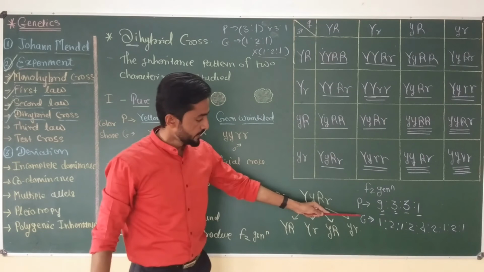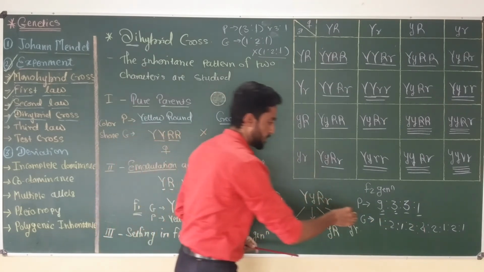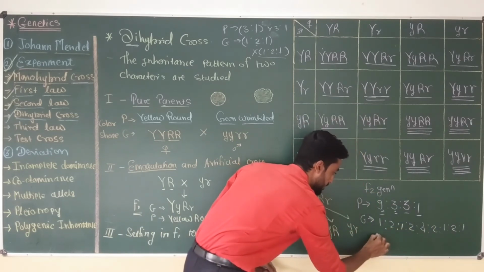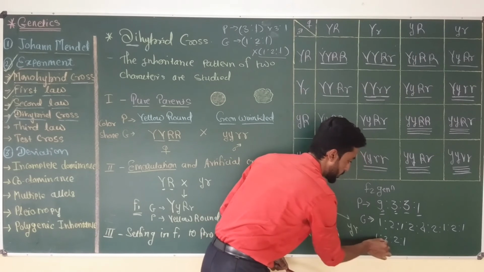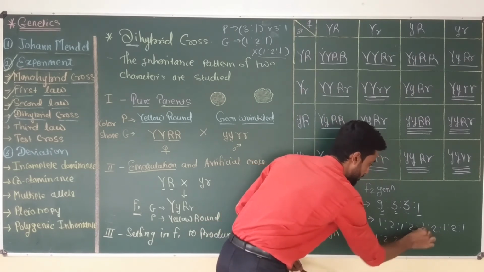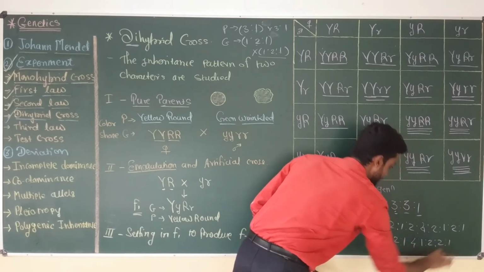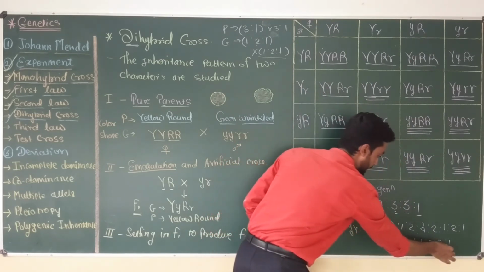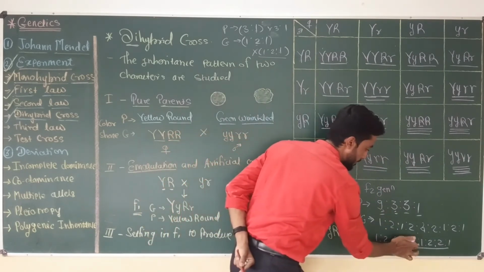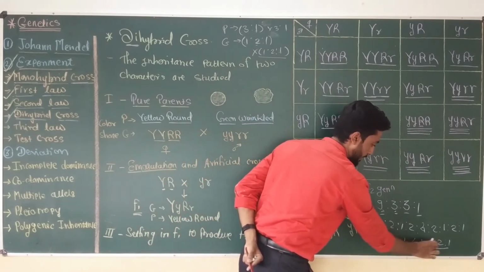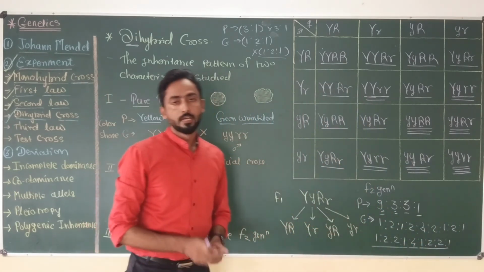So this is the genotypic ratio of the dihybrid cross of Mendel. We can simplify it as 1, 2, 1, 2, 4, 2, 1, 2, 1. We can write the genotypic ratio like this: 1, 2, 2, 1, in the middle 4, and again 1, 2, 2, 1. So this is the genotypic ratio of the dihybrid cross.